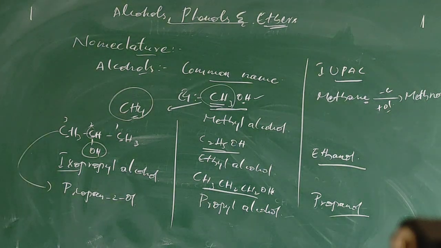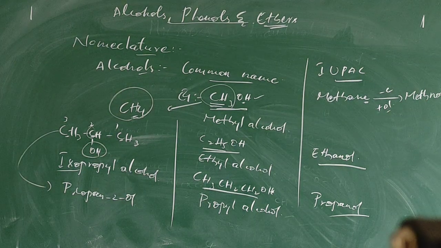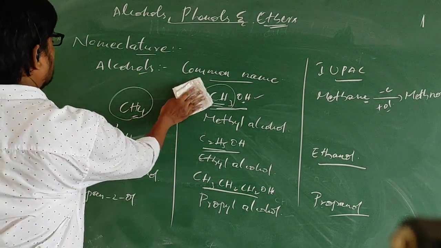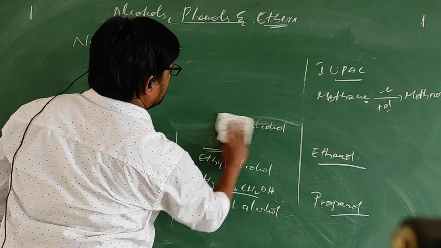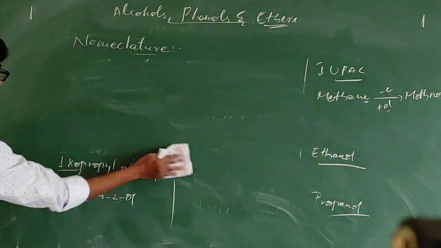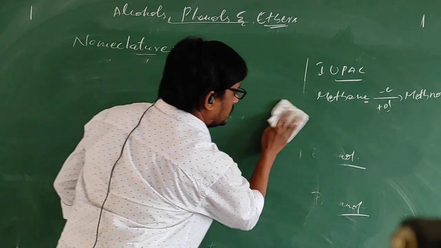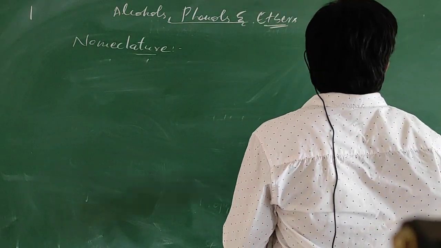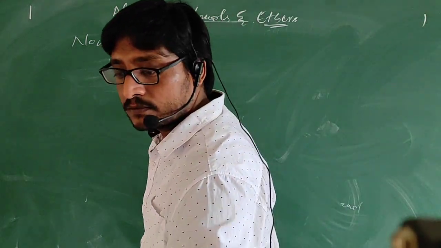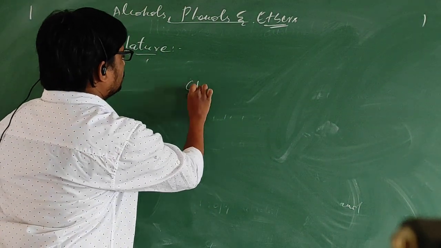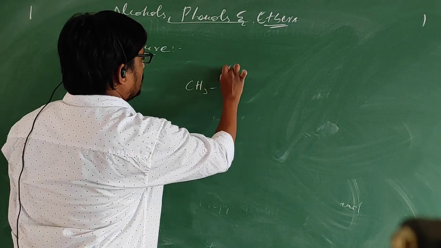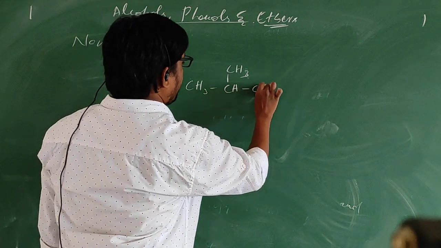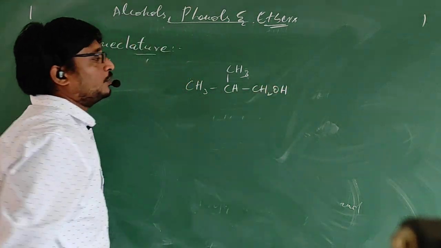Please note down. Let us see some other compounds.